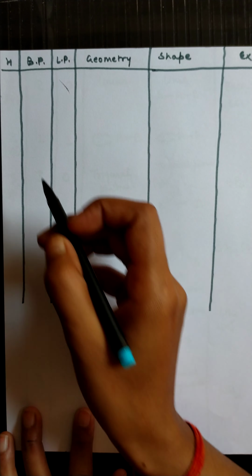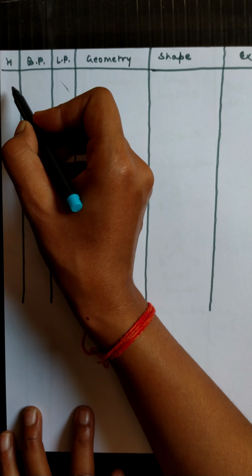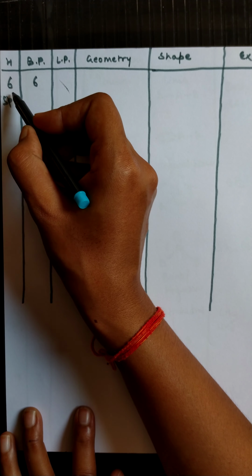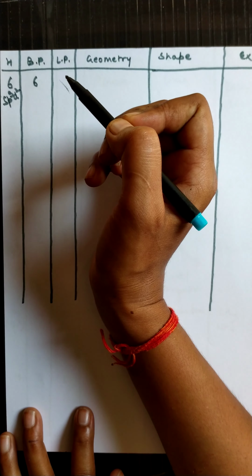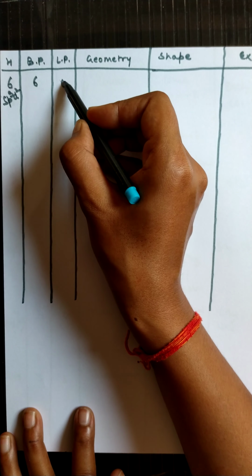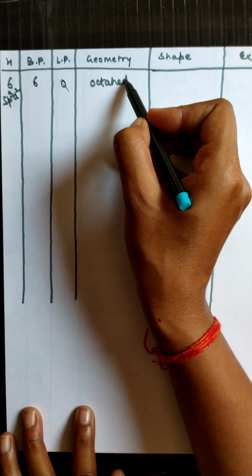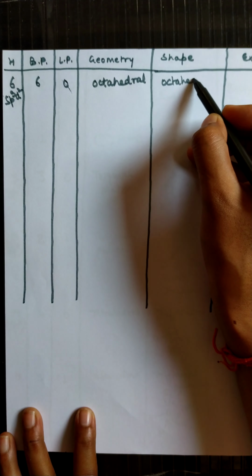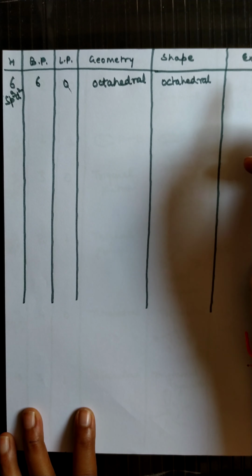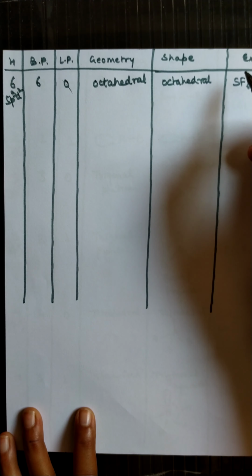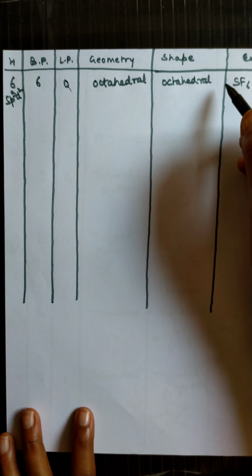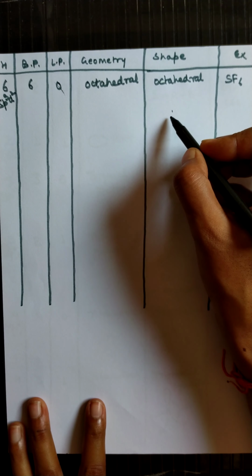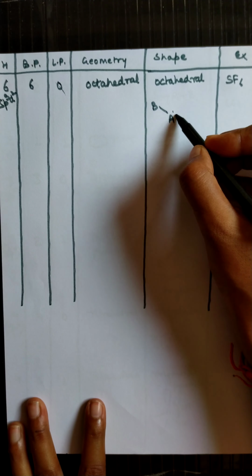Now students, next is when the number of hybrid orbitals is 6. If the number of hybrid orbitals is 6, then the hybridization is sp3d2, and if the number of bond pairs is 6 and the number of lone pairs is 0, then the geometry is octahedral, and the shape will also remain octahedral. The best example is SF6.